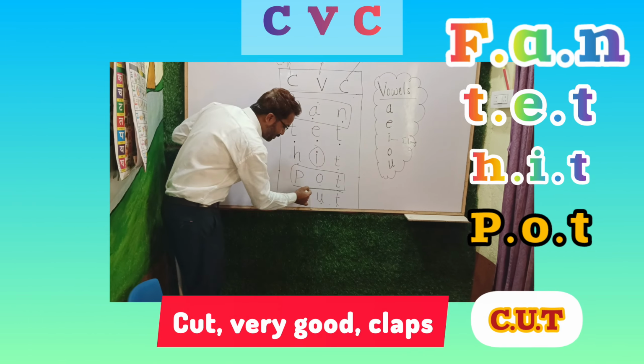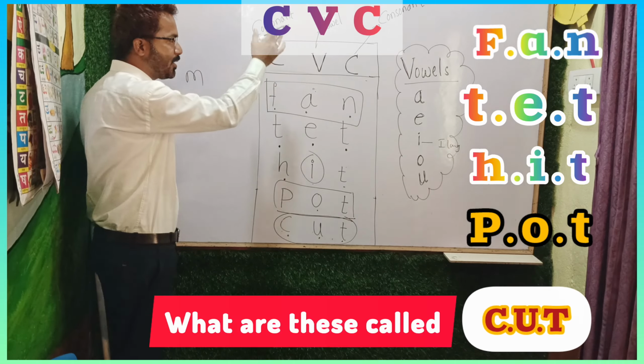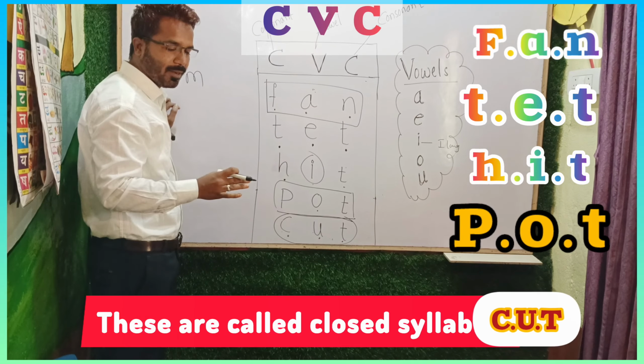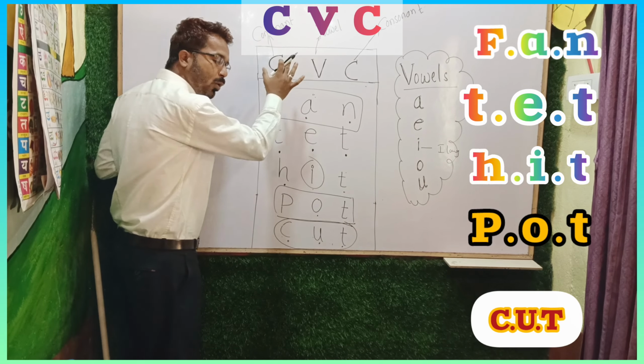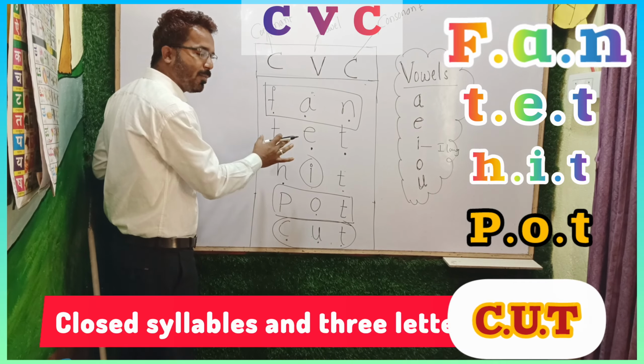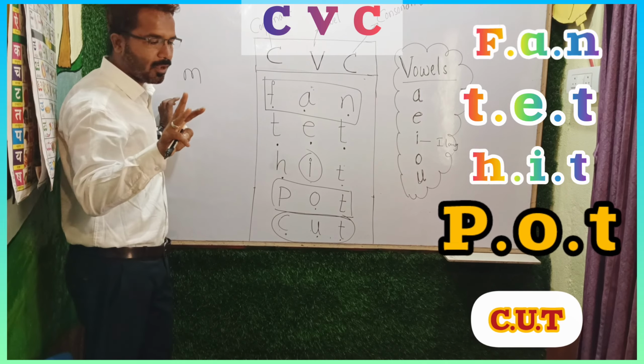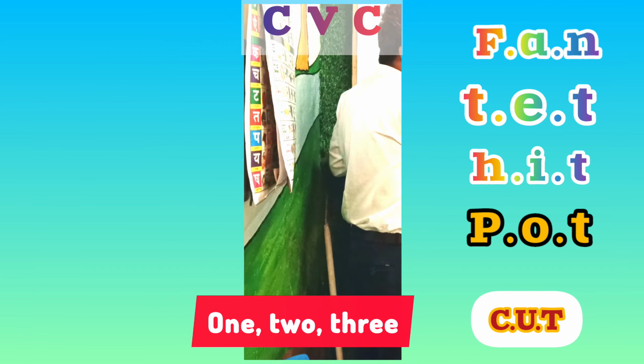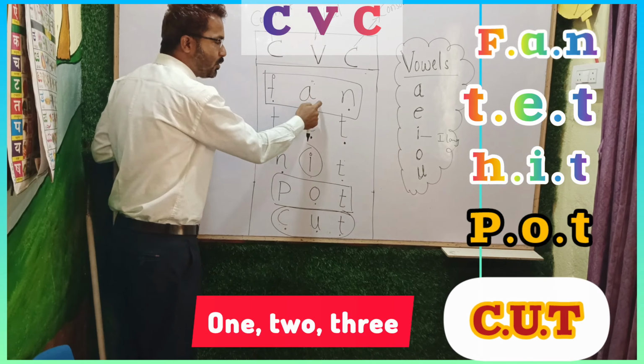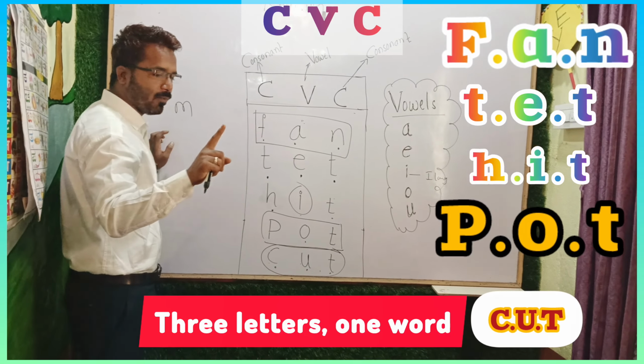Cut. Very good. Claps. What are these called? These are called closed syllable. Closed syllable and 3-letter words. How many letters are there? 1, 2, 3. 3 letters, 1 word. Okay.